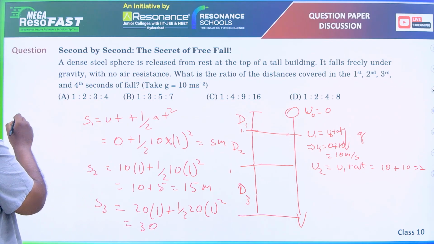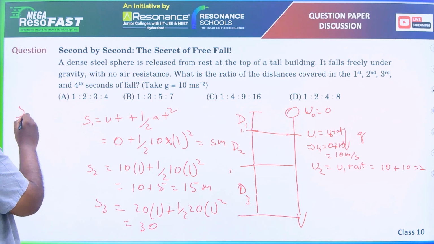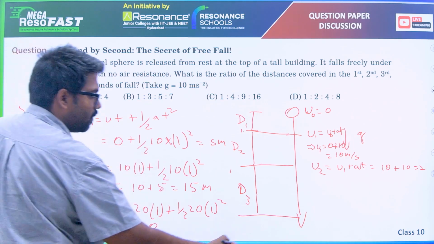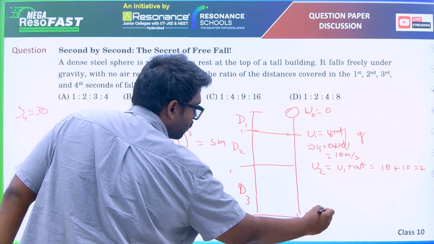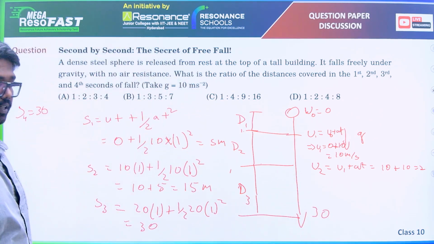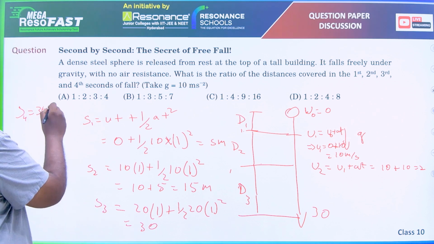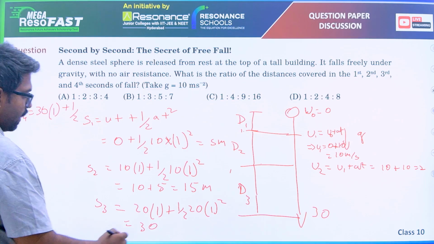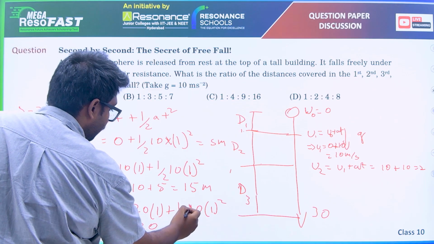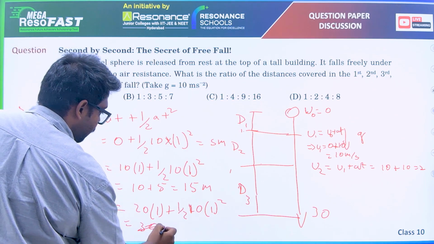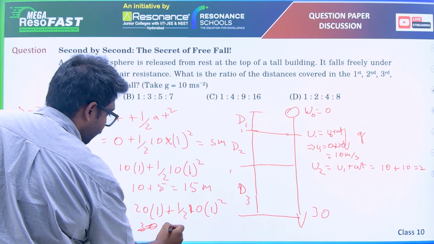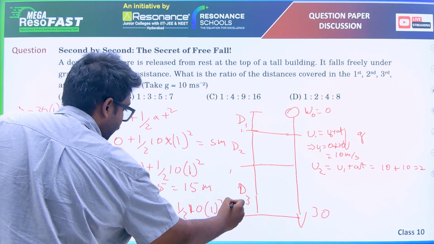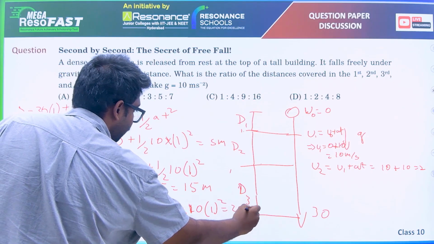Similarly, S4 will also be, 30 will be the third initial velocity, no? After 3 seconds, the initial velocity will be 30. So 30 into 1 plus half into 10, sorry, so this will be 35, right? 20 plus 5.